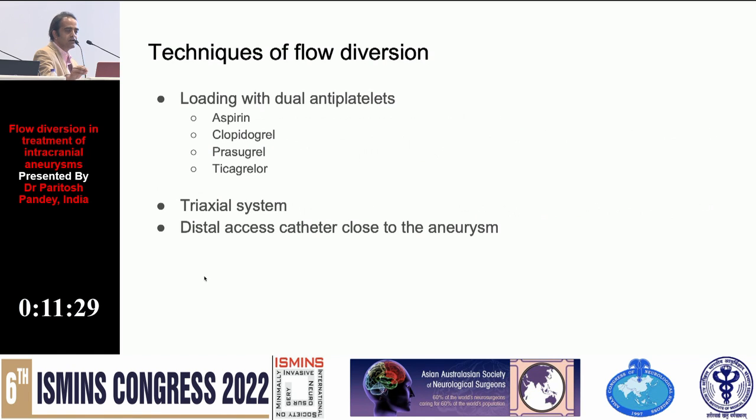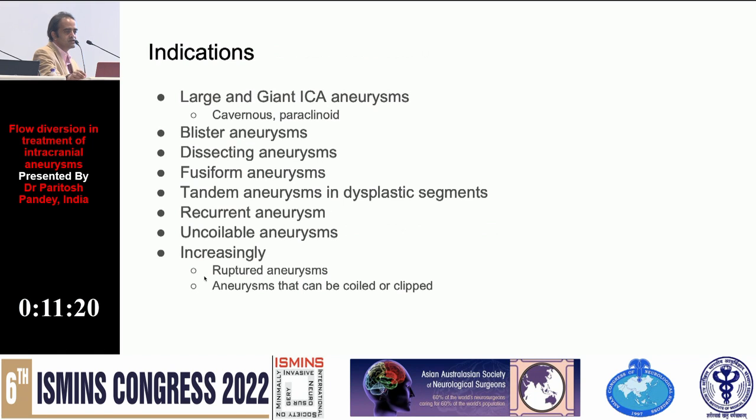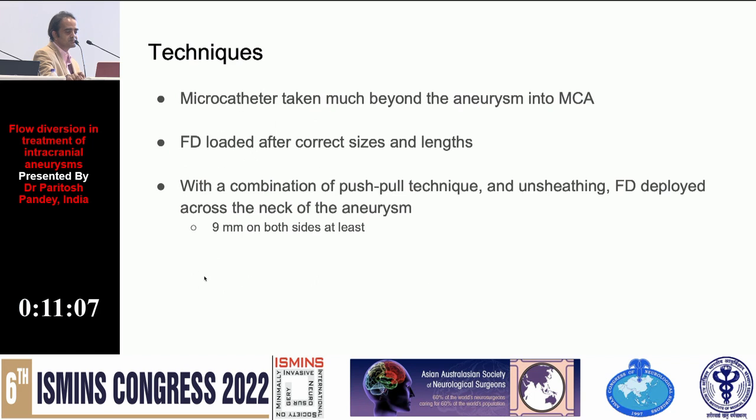So how do we do it? We load with dual antiplatelets: aspirin, clopidogrel, prasugrel, or ticagrelor. We use a triaxial system, with a distal access catheter very, very close to the aneurysm. So what are the indications? Large and giant internal carotid aneurysms, blister aneurysms, dissecting aneurysms, fusiform, tandem aneurysms in diseased segments, and recurrent aneurysms, and we'll go through each of them. The microcatheter is taken beyond the aneurysm, the FD is loaded with correct size and length, and with a combination of push-pull technique and unsheathing, the FD is deployed across the neck of the aneurysm.